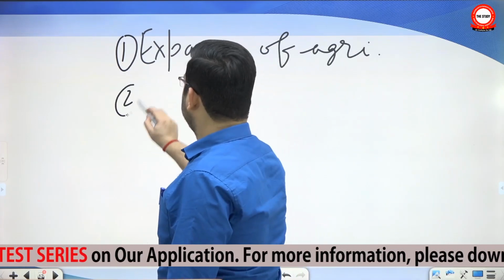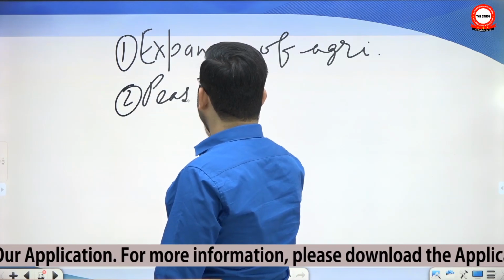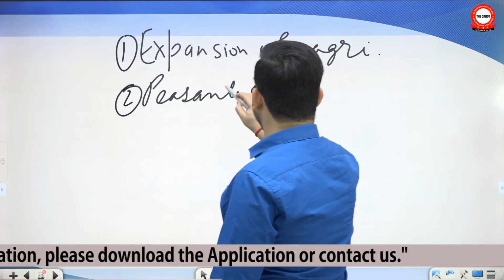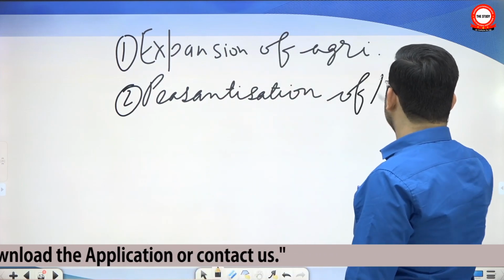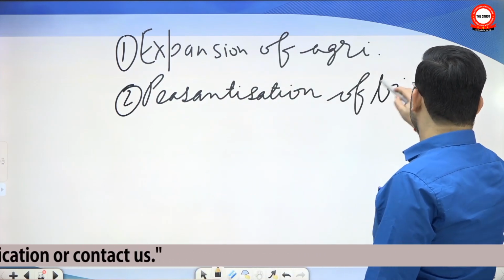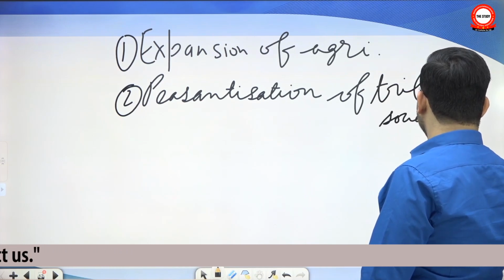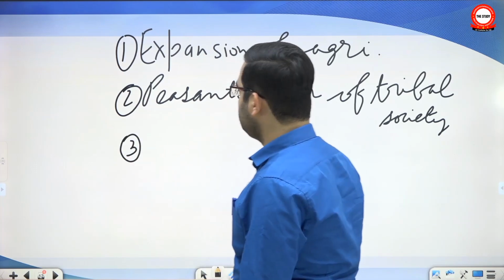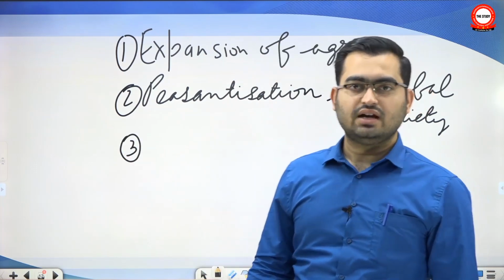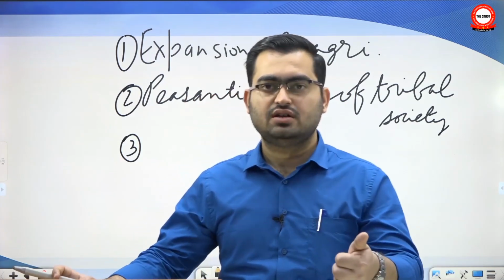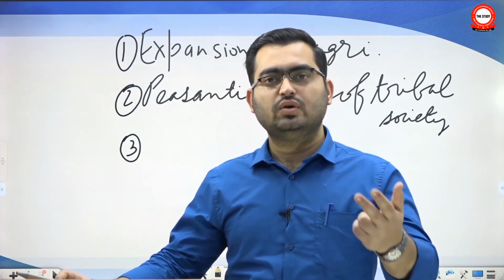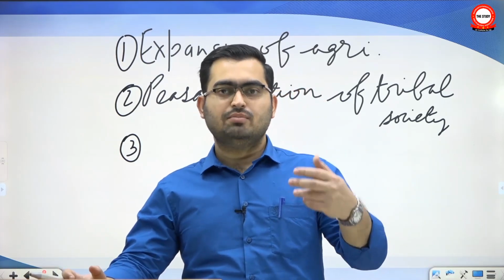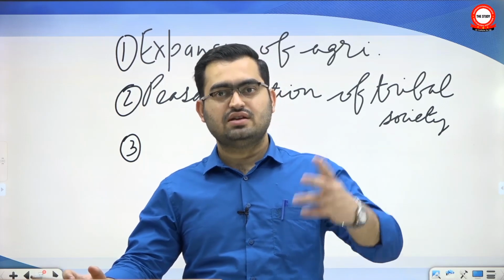Another will be peasantization and all the accompanying socio-economic differentiation of tribal society. Now suppose you are producing, who is leading the peasantization? The person who has been given land grant. Now that land grant could be given to a priest, it could be given to a monk, it could be given to a person with entrepreneurial spirit. Okay, it could be given to a military general or an officer who is given it as a salary.